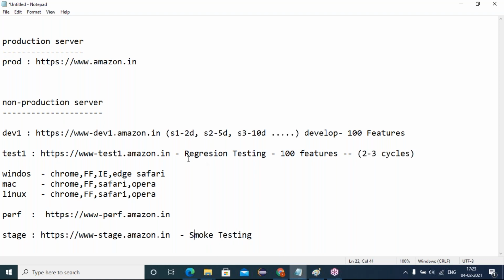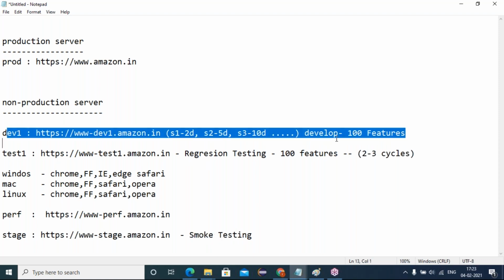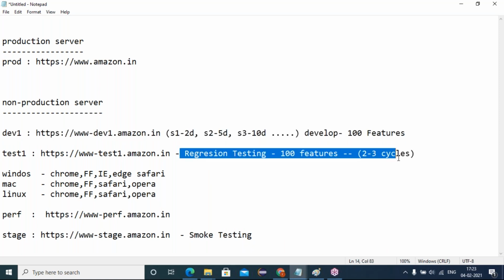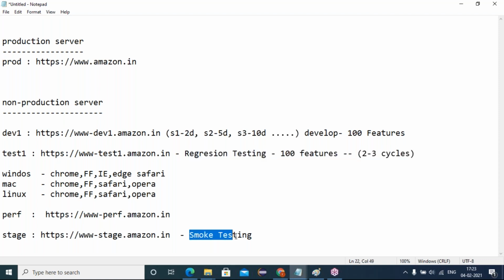So in the development phase, we develop 100 features and run 2 to 3 cycles of regression on all of them. Once it is stable and 100% defect free, we come to perf, then to the stage. In the stage, we do the smoke testing. What is smoke testing? High-level scenarios out of these 100 regression test cases.